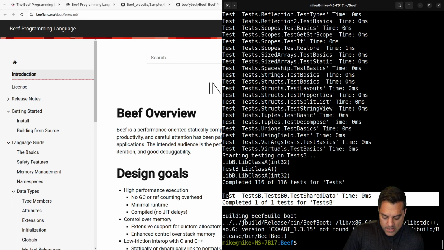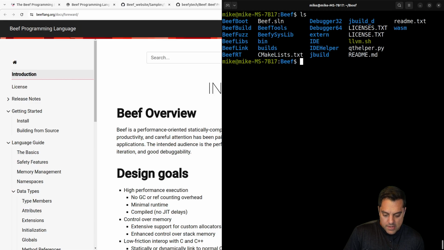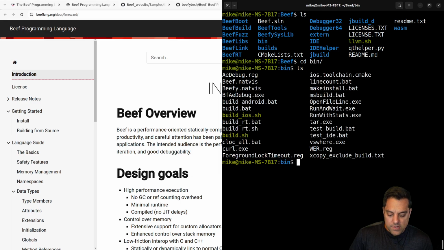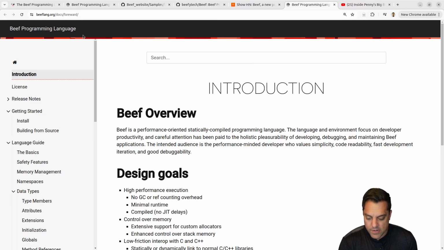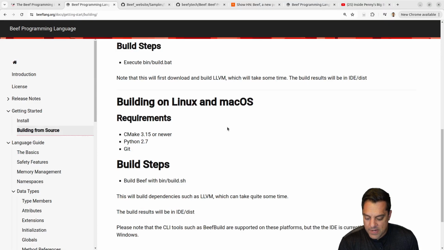Oh, cool. It ran a bunch of the tests here. So it looks like we've got things up and running here. I just want to check and see if I go into the bin directory. Okay, it gave me a bunch of things here, and we'll figure out how to run this. So let's just make sure that we have a build.